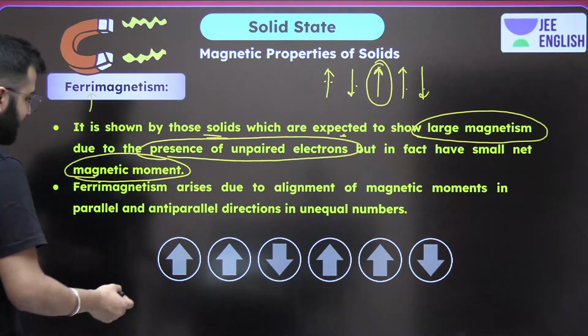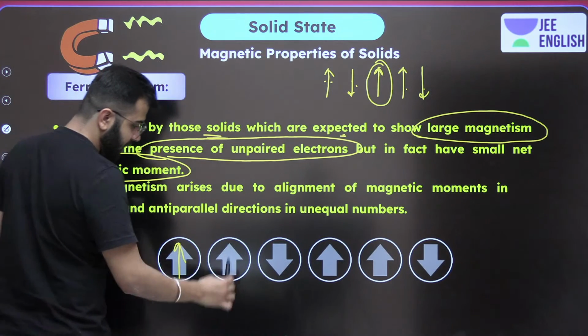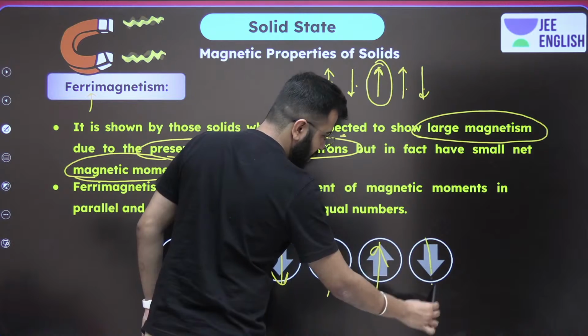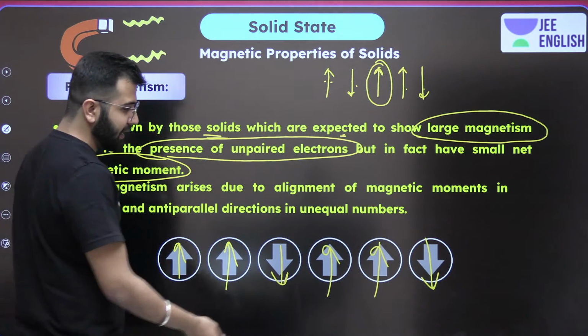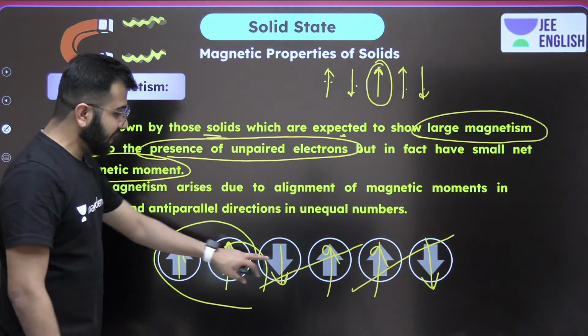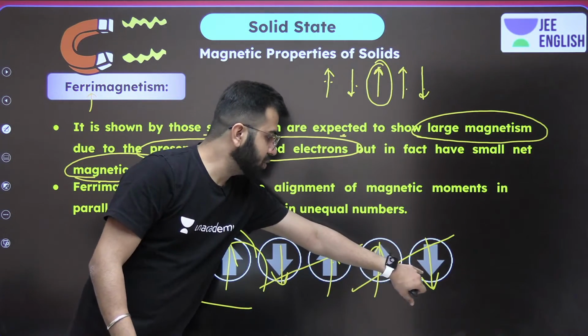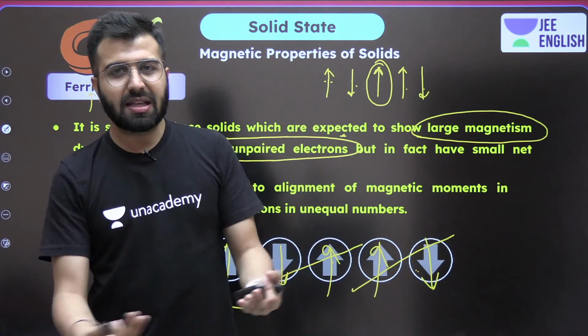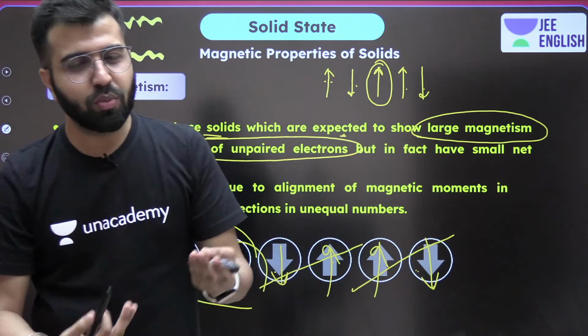So do remember that, guys. See, upward, upward, downward, upward, upward, downward. So what I can clearly see is that the effect is getting cancelled. We were expecting this one and this one to show us the same magnetic moment, but they showed opposite.